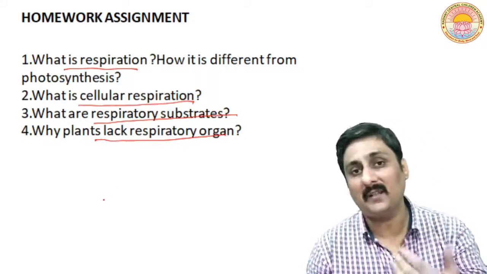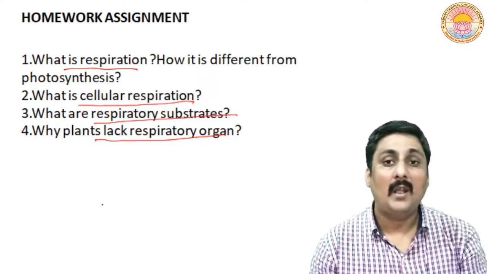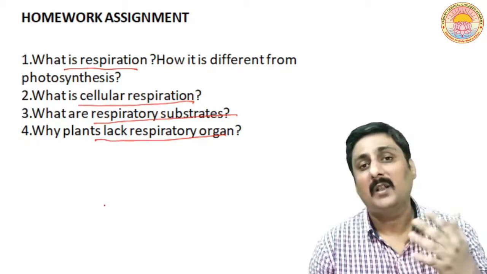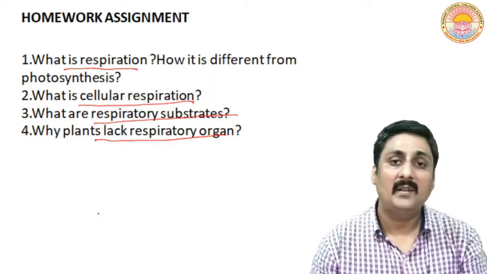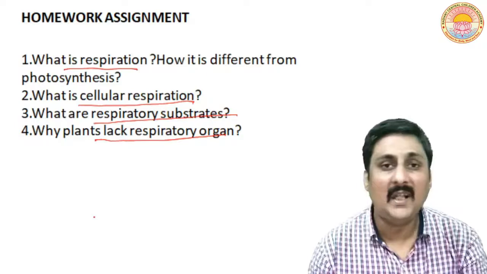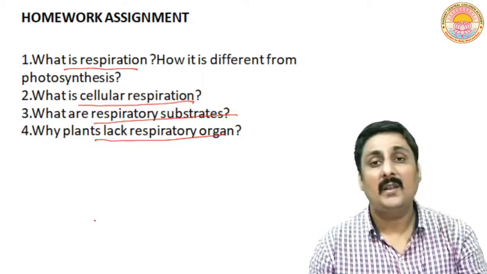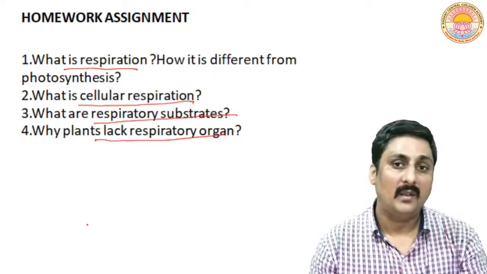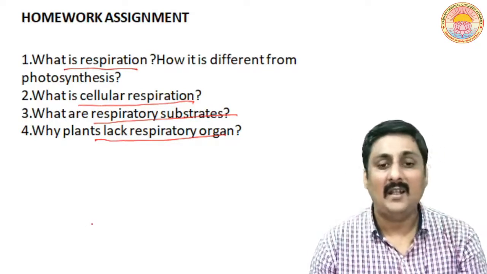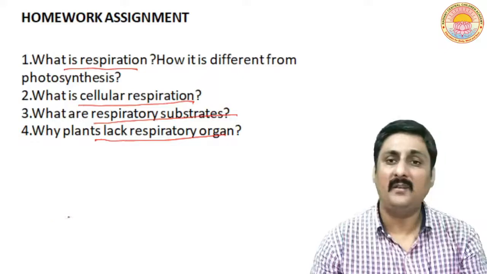Moreover, stomata and lenticels are also available on the outermost part of the plant, and the rate of exchange of gases in plants is not very high. And in the photosynthesis process the oxygen is already formed and is present in the cell, and that is the reason why plants lack a respiratory organ. I hope I have satisfied you.